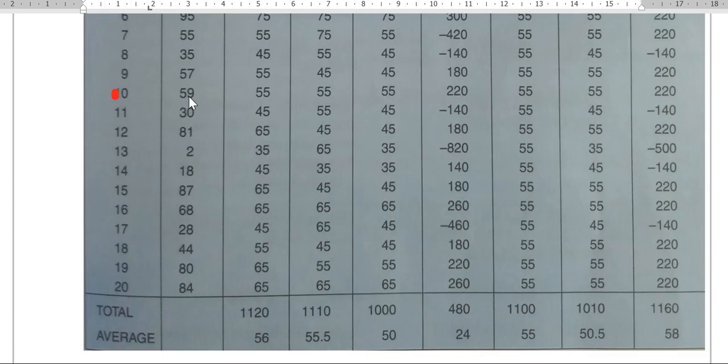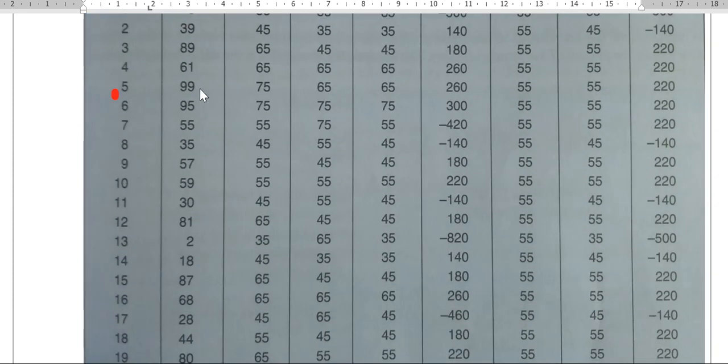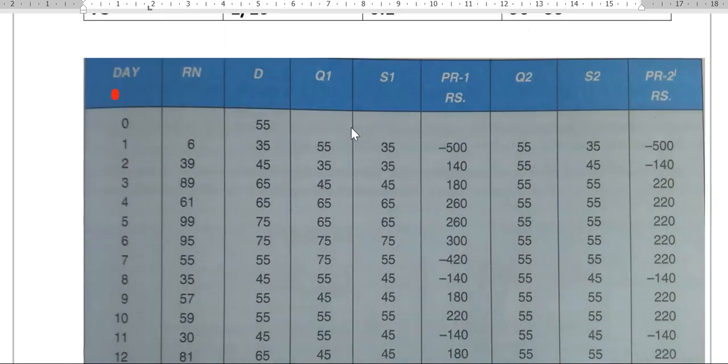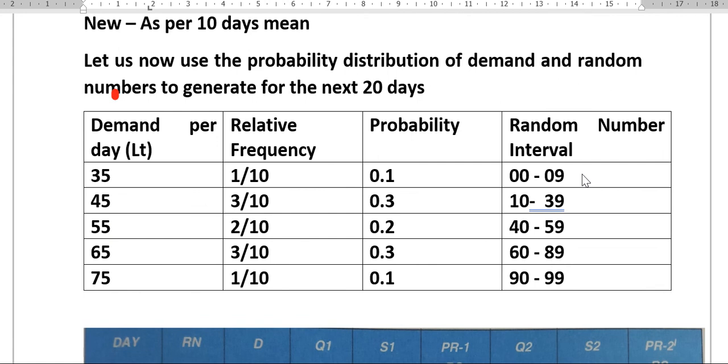There is no hard and fast rule, you can take any number as per your choice: 6, 39, 89, 61, 99, 95. Corresponding to this number 6, what is the demand? Corresponding to 6, the demand is 35. You can see the table.